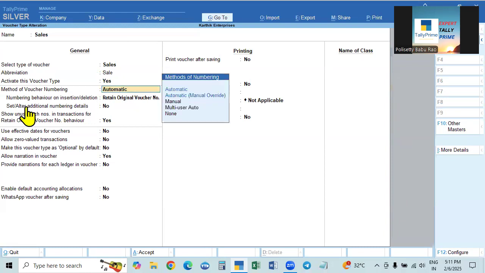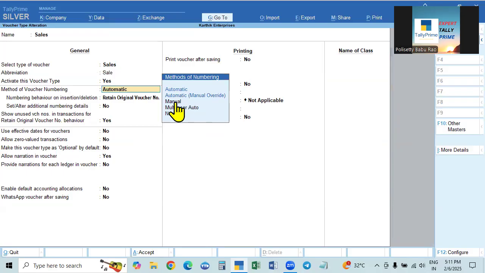And then the numbering, see, 1 is there. This is automatic, that's why 1, 2, 3, 4 automatically it will change. Even if you change the format also, the numbers will automatically change, so they go on increasing. That is why you take automatic. If you take automatic with manual override, sometimes you can make alteration also. In the plain automatic case, we cannot alter that, but here this can be altered also. After alteration, again it will continue automatically.